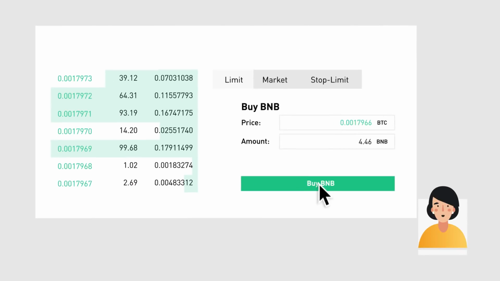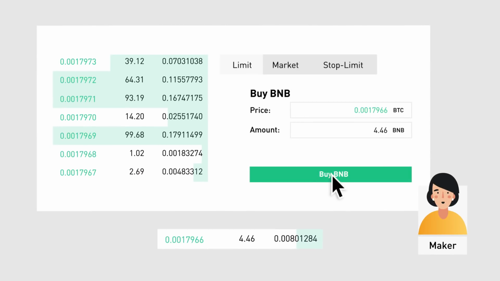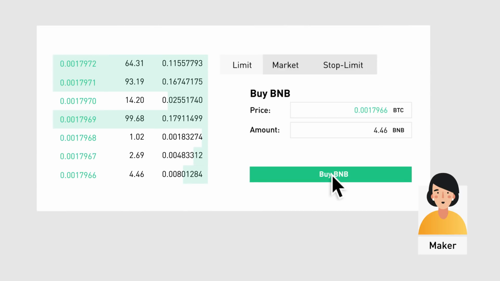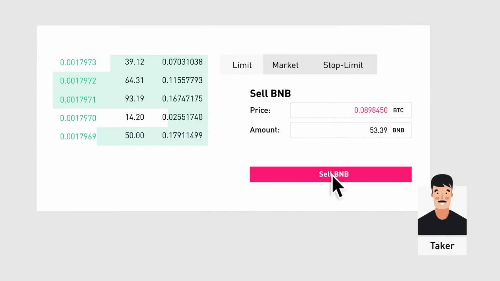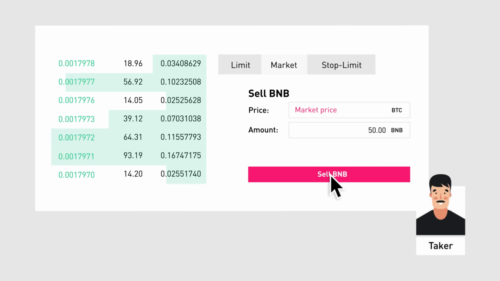You become a maker when you place an order and it does not trade immediately, so your order stays in the order book and waits for someone else to fill or match with it later. The taker is someone who decides to place an order that is instantly matched with an existing order on the order book. Trades from market orders are always takers, as market orders can never go on the order book.